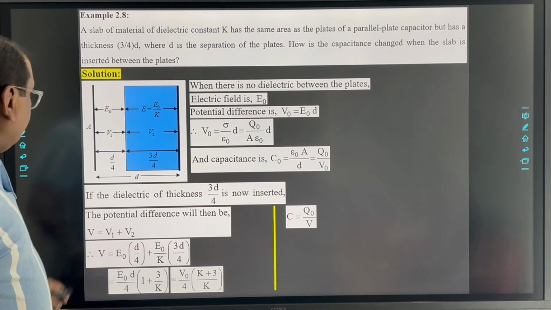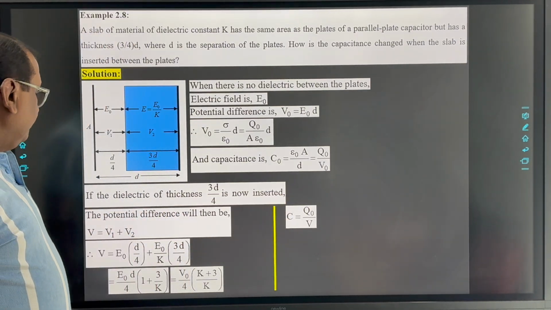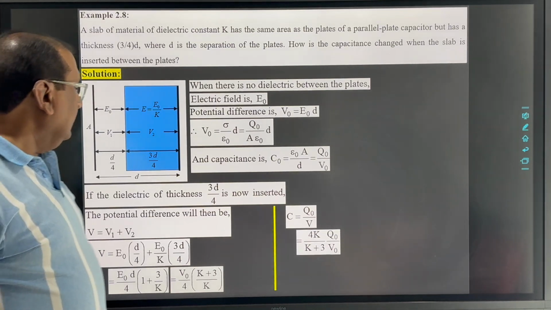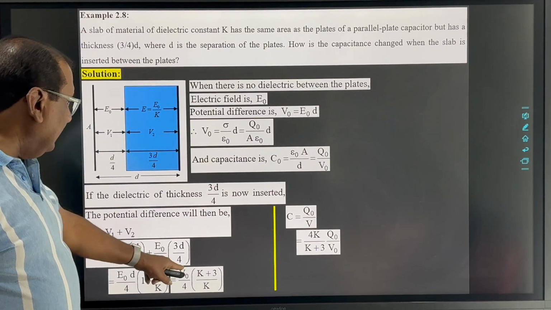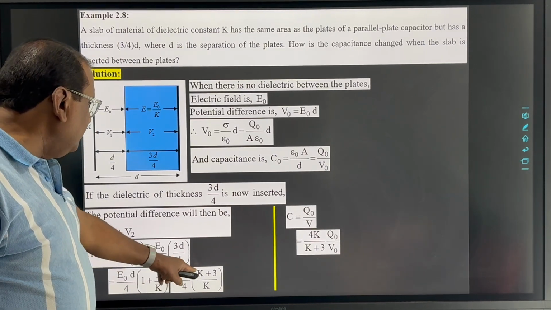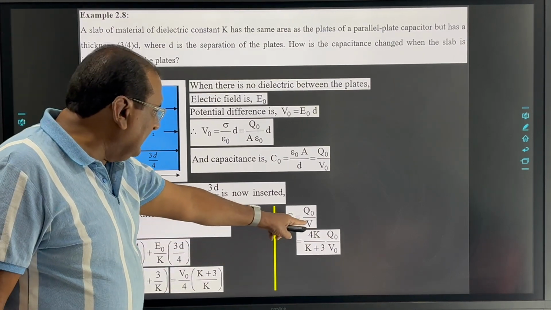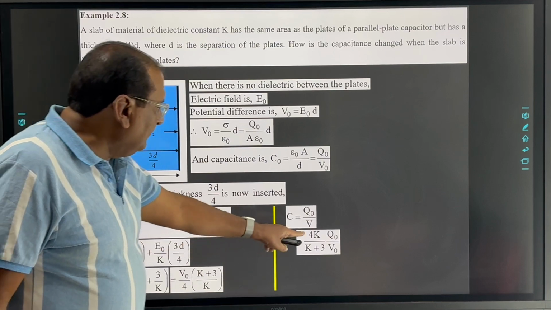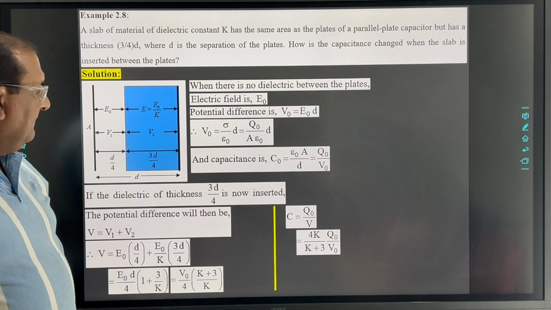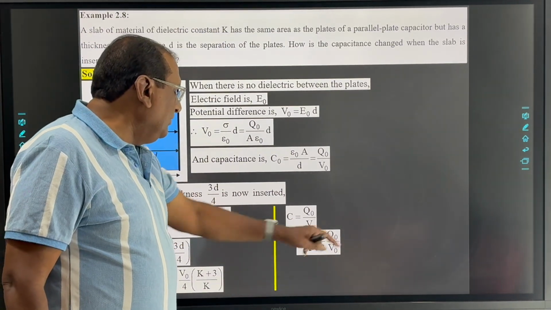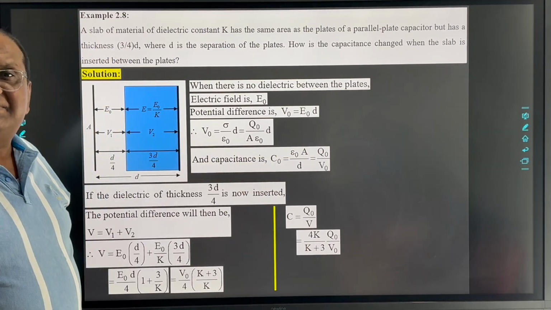Now, C is Q0 by V. So here we can write C equal to Q0 by V, where V is V0 by 4 into K plus 3 by K. So directly if we substitute, we get 4K upon K plus 3 into V0. Here Q0 upon V0 is our original capacitance.